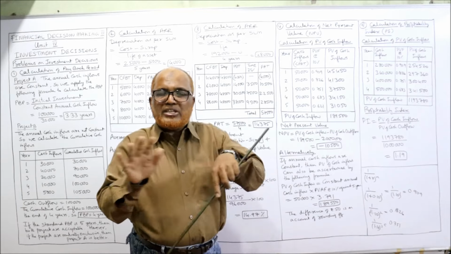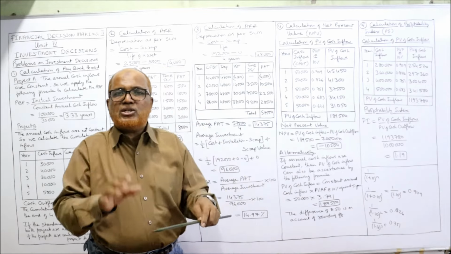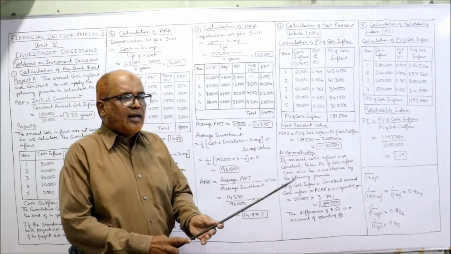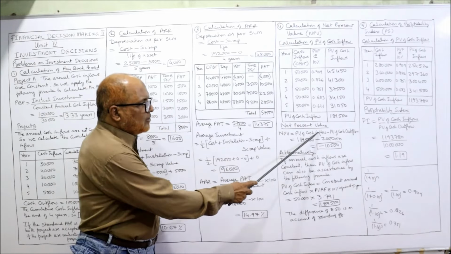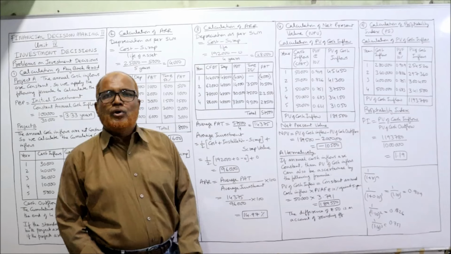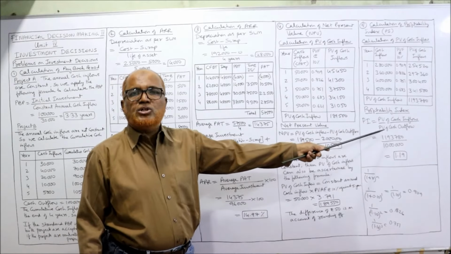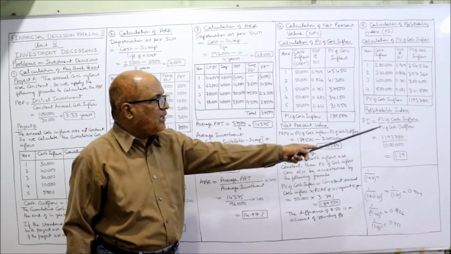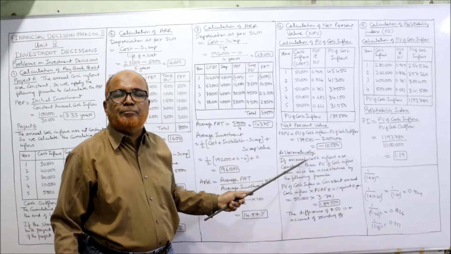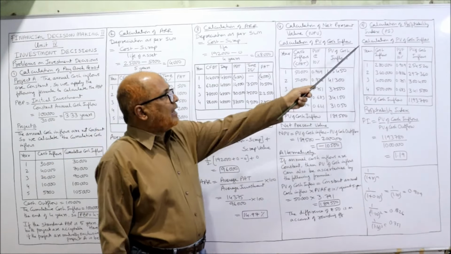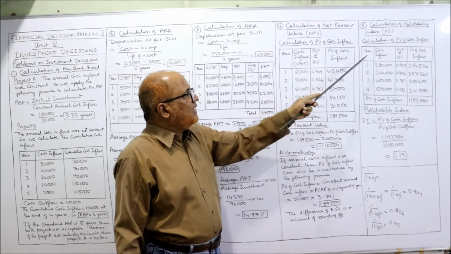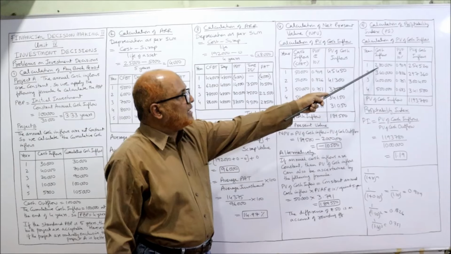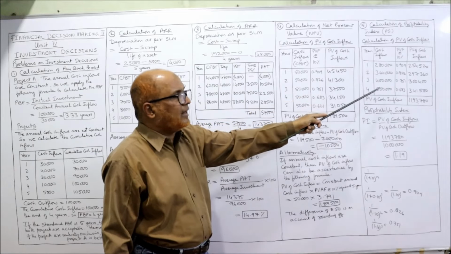There is not much difference in the calculations of NPV and PI. Almost similar. Here NPV is PV of cash inflow minus PV of cash outflow. For PI, PV of cash inflow divided by PV of cash outflow. We are dividing in PI. Here we are subtracting. That is the difference. Now calculation of PV of cash inflow. Year 1, 2, 3, 4, 4 years. And cash inflows are given: first year 280, 360, 400, 500.